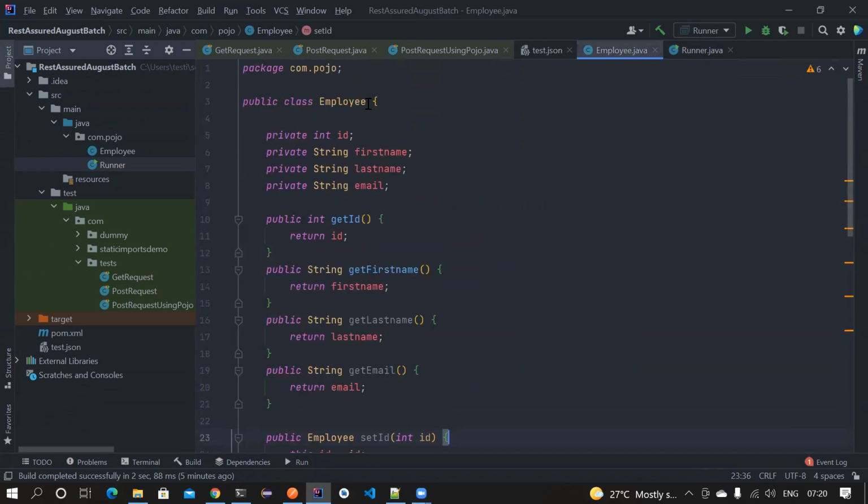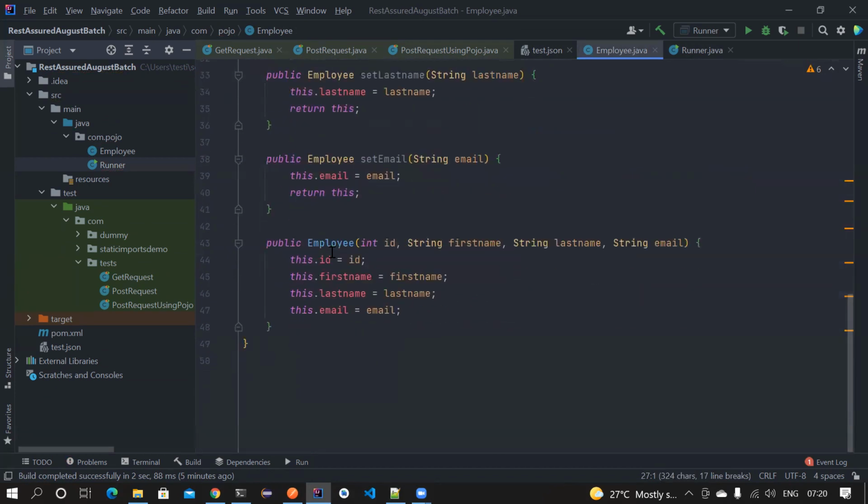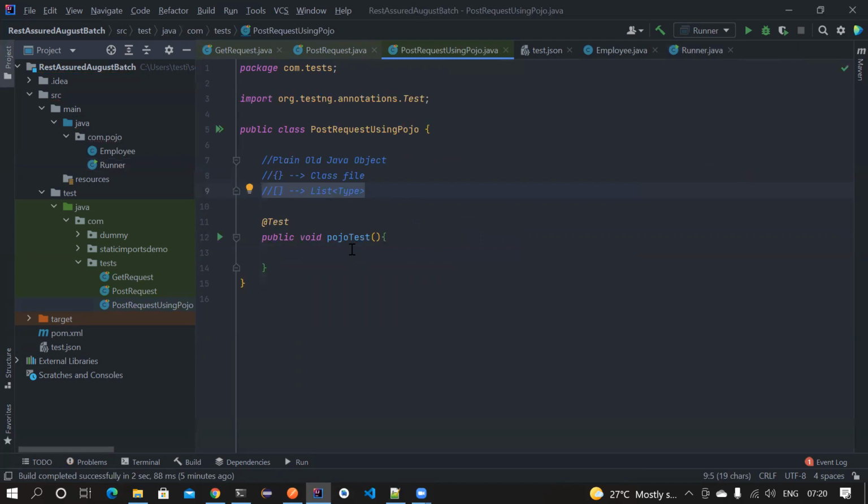So what I have done is I have created an employee class. It has only four variables. I have created getters and setters using Eclipse IDE. I also have this particular constructor as well. Now I want to construct the request, right? We have deviated from the topic, but yeah, we'll try to construct the request.